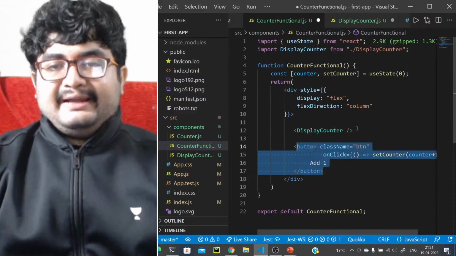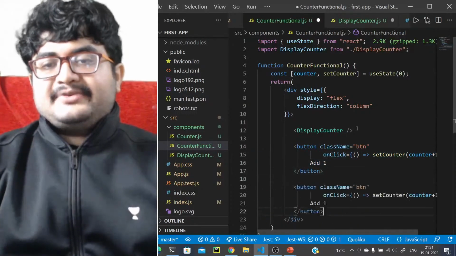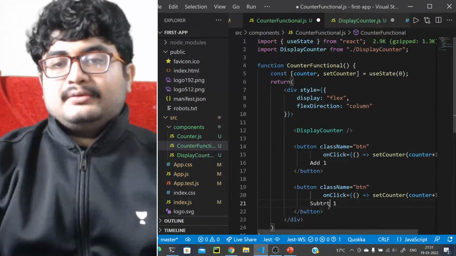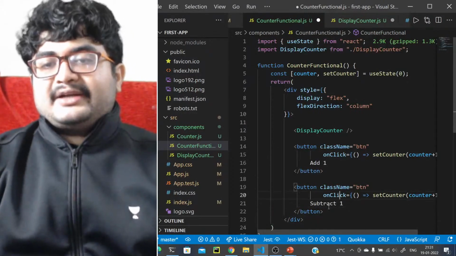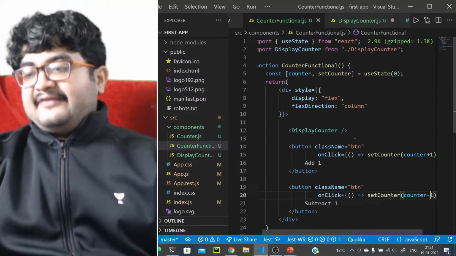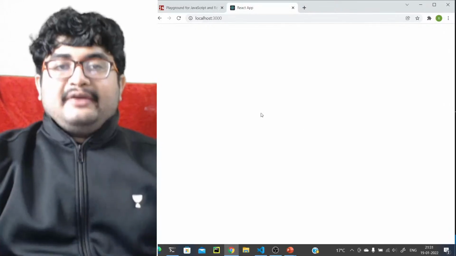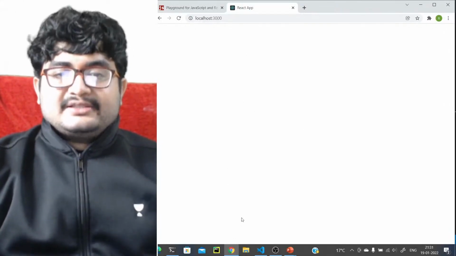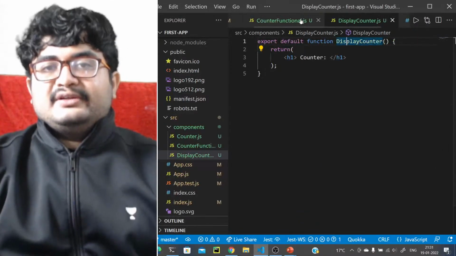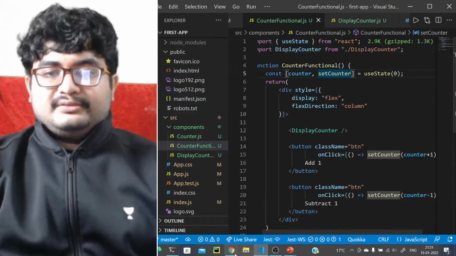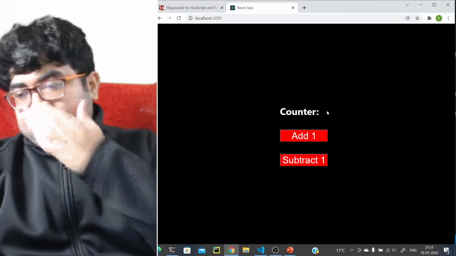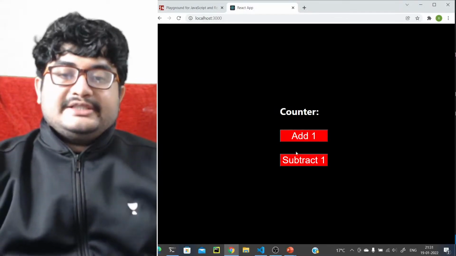Similarly, we'll have a second button called subtract 1, and we'll give it a counter minus 1. Okay, so we have this code, right? Now let's just run this. I'm not sure why it is not displayed, but let's just save everything. Okay, now if you see, it is not printing any value or not changing, right?